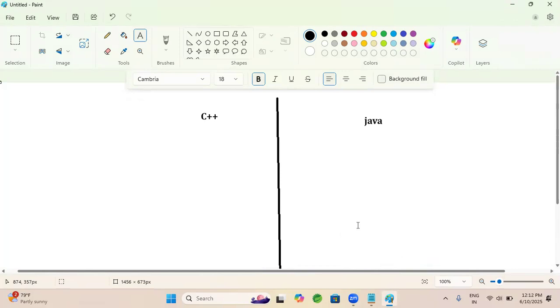Now let us see the difference between C++ and Java. This is an interview question. What are the differences between C++ and Java? C++ is a compiled language, and Java is a compiled and interpreted language.